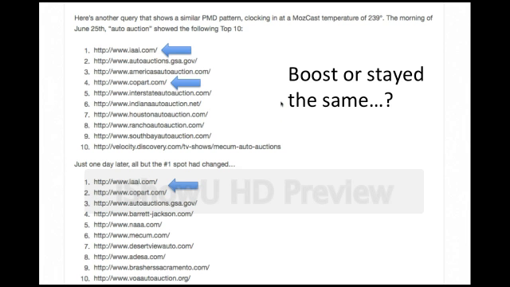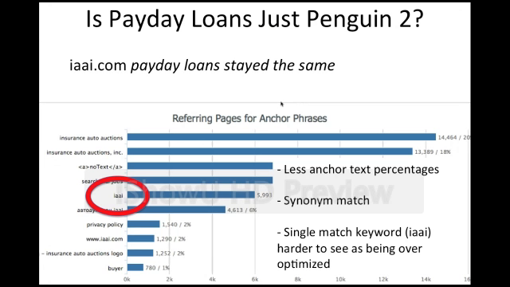Okay, well, what does their anchor text profile look like? Well, they look completely different. IAAI.com, the highest portion of anchor text is totally different, and you have to get way down to like the 5th or 6th one here before you get to an exact match correlation between the anchor text and the domain name. So they have a much lower anchor text percentage, and for the most part, it might be harder to hit them because it's just a single word.